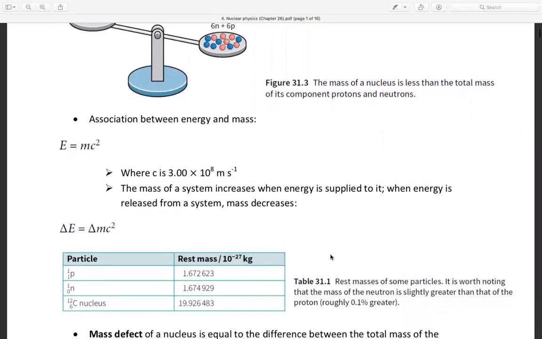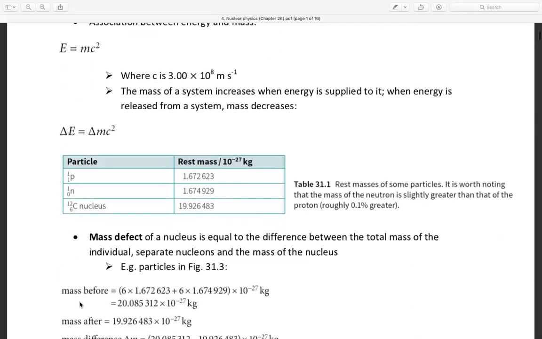Okay, and then this is different. Change in energy equals change in mc squared. We call this the binding energy. We have some particles here: proton, neutron, and the nucleus of carbon.